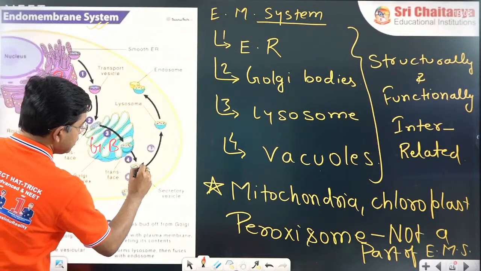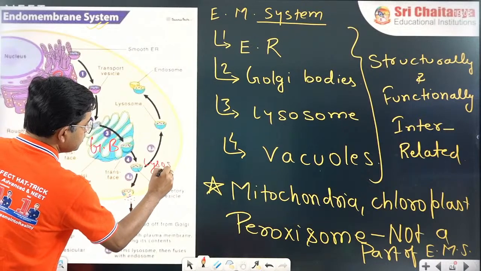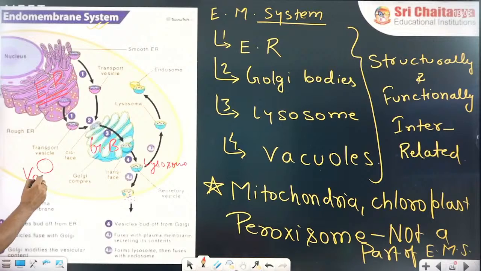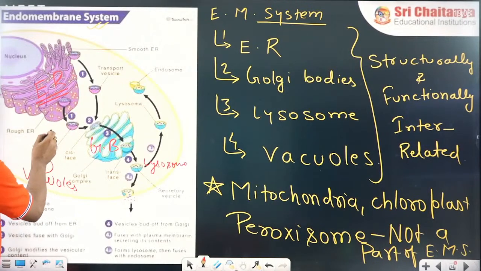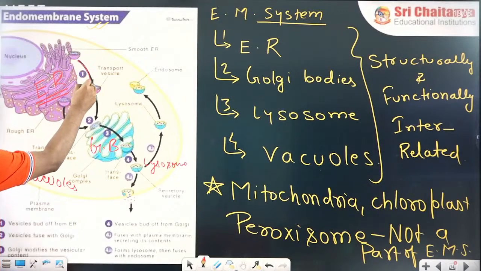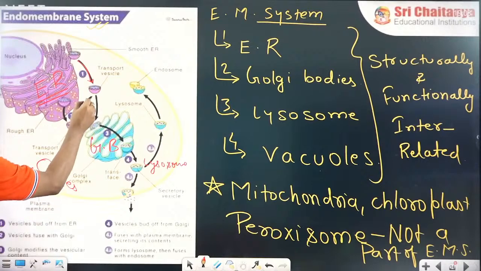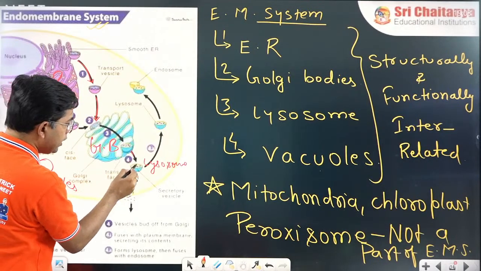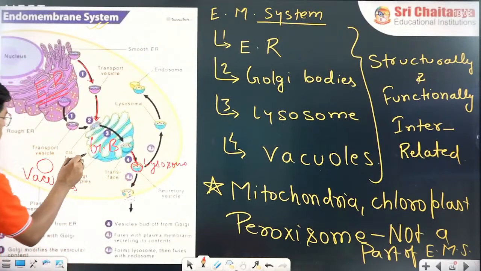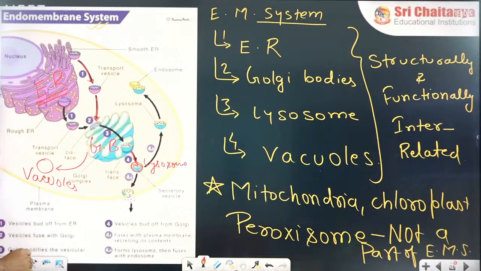This part is the lysosome. And there are, let's say, vacuoles here. If you see the arrow, the vesicle coming from the endoplasmic reticulum is entering inside the Golgi. From the Golgi, the lysosome is coming out, and from the Golgi this vacuole is also coming out.